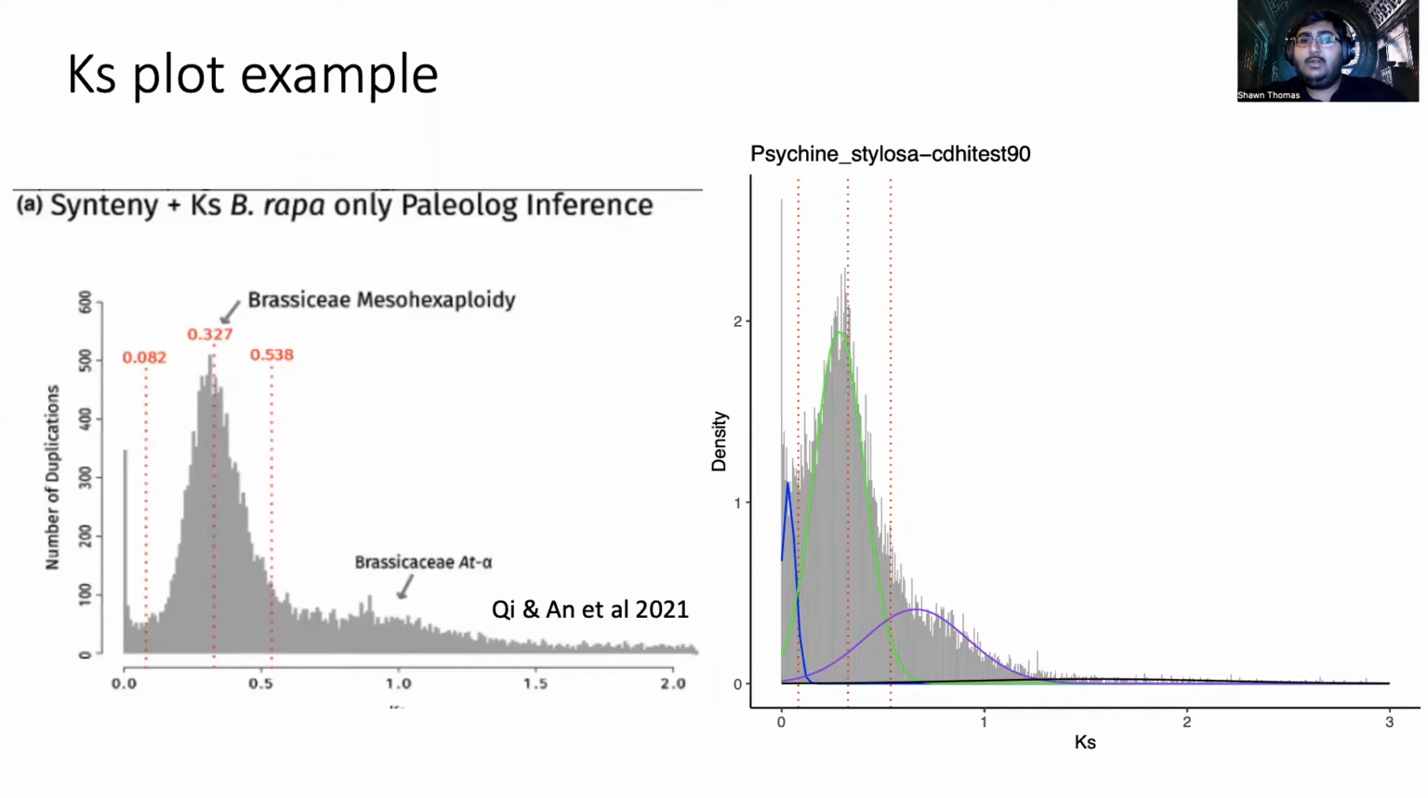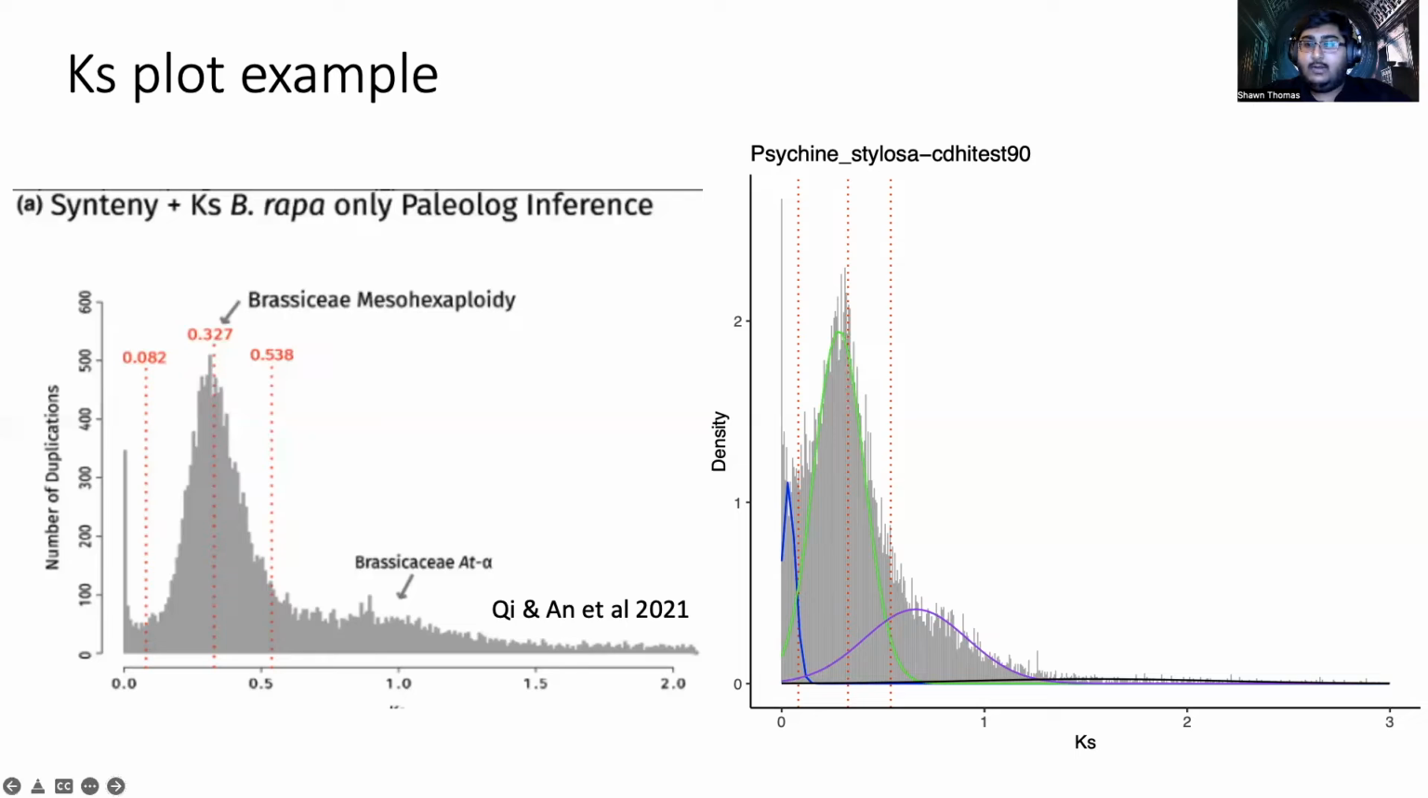So for those unfamiliar with KS plots, they are distributions of the frequency of synonymous substitutions, or KS, in putative paralogs. So looking at this figure here, across the x-axis, we have KS. As paralogs diverge over time, we expect that they will have a higher rate of synonymous substitutions. When a polyploid event occurs, we expect to see a peak in KS indicative of that event.